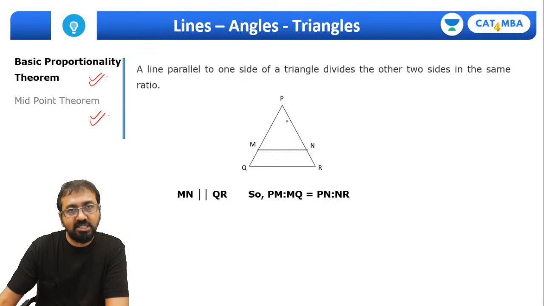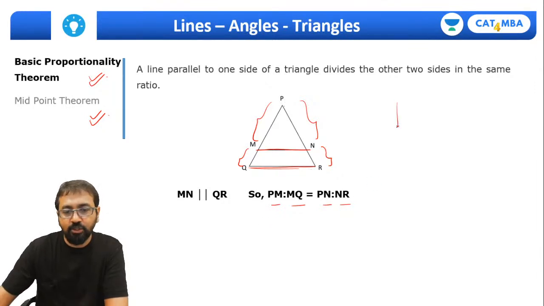So guys, this theorem says that if you take a triangle PQR and draw a line parallel to one of the sides, say here I have drawn a line MN which is parallel to QR, then the ratio of these two will be the same as the ratio of these two. So PM is to MQ will be the same as PN upon NR.